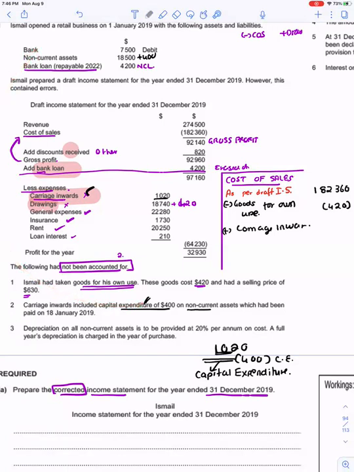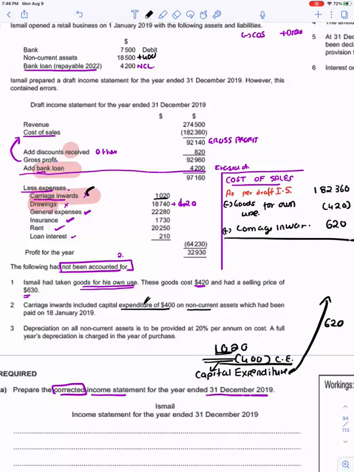So what is the capital expenditure that I have to adjust in my cost of sales? It will be 1020 minus 400. 620 is the amount that has to be added in the cost of sales. You will add this 620.